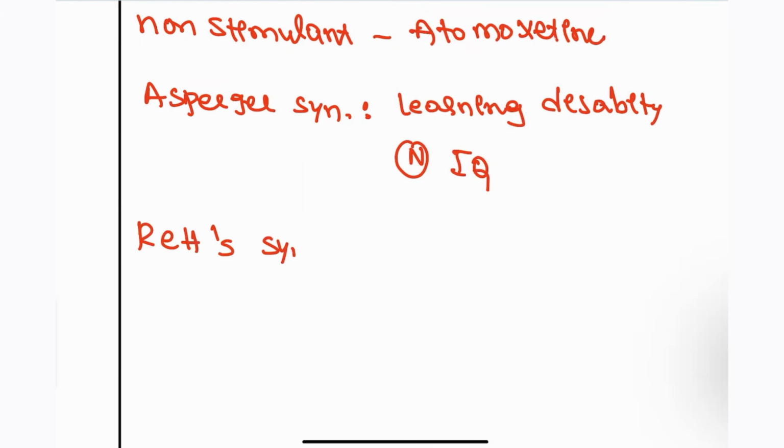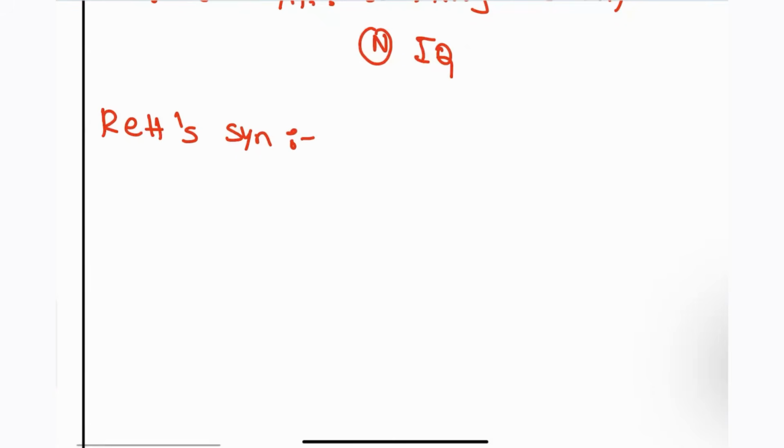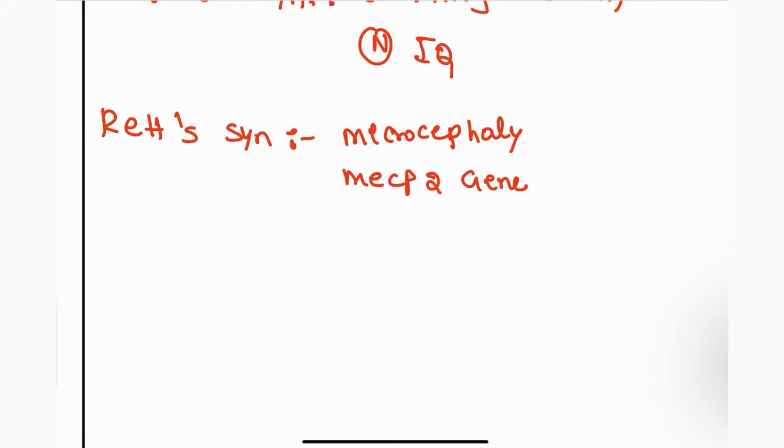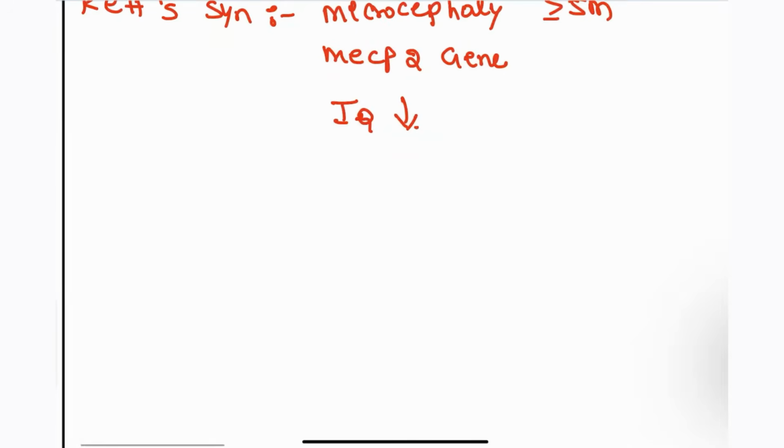This Rett syndrome is a patient with microcephaly, and the gene involved here is the MECP2 gene mutation. After 5 months of age, the patient's IQ is also going to deteriorate because of microcephaly in Rett syndrome. For this patient, the drug of choice is trofinetide. Trofinetide can be given for this patient.